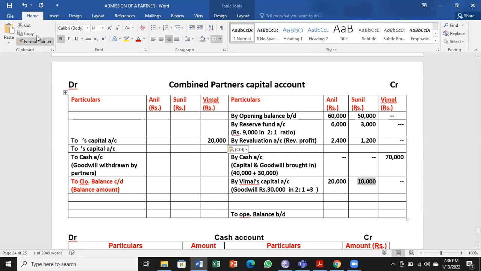Vimal is giving 20,000 to Anil, and next is to Sunil's capital account. Vimal is giving Sunil 10,000. So this has to be carefully understood and written by you. This is very, very important. So this 30,000 is given to two persons from Vimal's capital account debit, but for Anil it is a credit. For Sunil it is a credit because it is an addition to Anil's capital account and Sunil's capital account. So these are the first two entries.